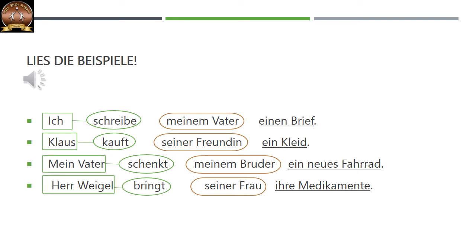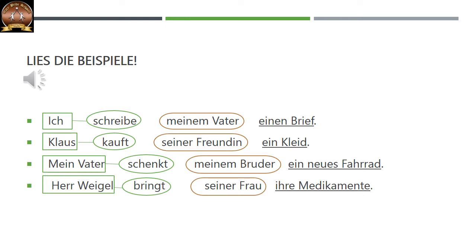If you see the first example, ich schreibe meinem Vater einen Brief. Schreiben is the verb. Who is writing? Ich. So ich is the doer, the subject of the sentence in nominative case. But now, there is not just one object in the sentence, there are two objects. Meinem Vater and Brief.